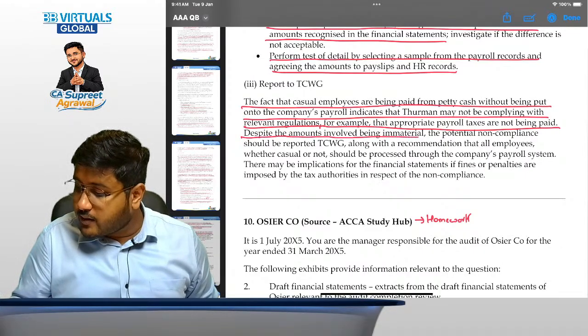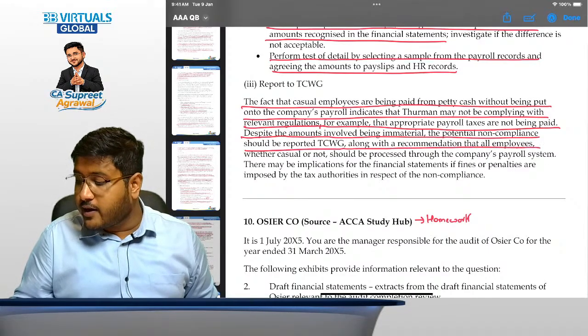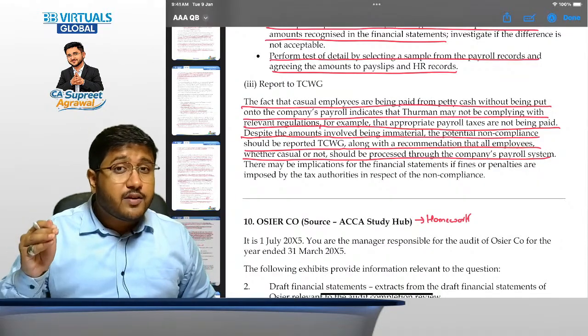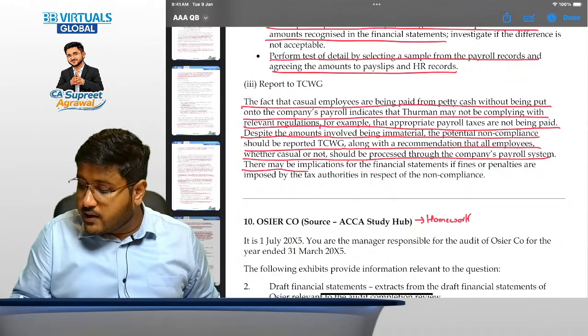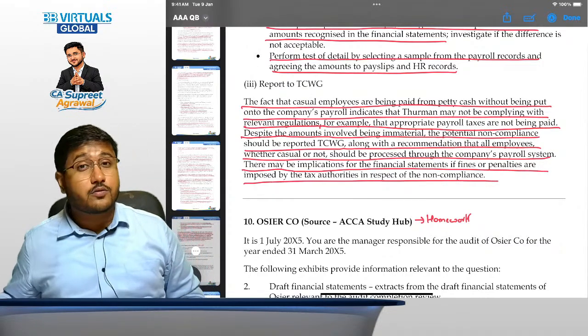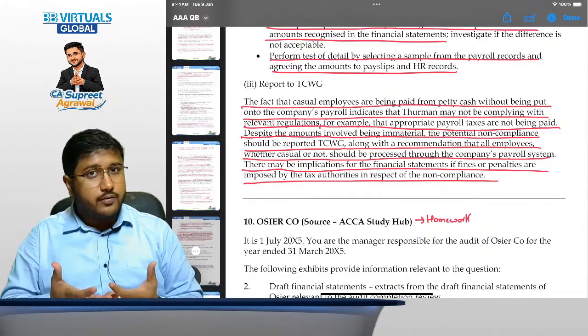Despite the amount involved being immaterial, the potential non-compliance should be reported to those charged with governance, along with the recommendation that all employees, whether casual or not, should be processed through the company's payroll system, even if you are paying them in cash. There may be implications for the financial statements if fines or penalties are imposed by tax authorities in respect of the non-compliance. This is what makes this particular point very, very important.